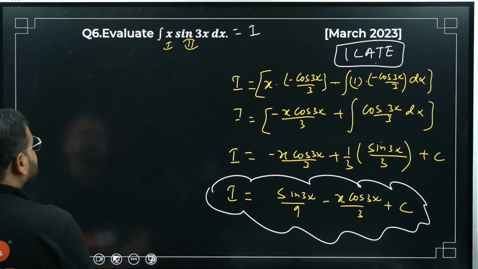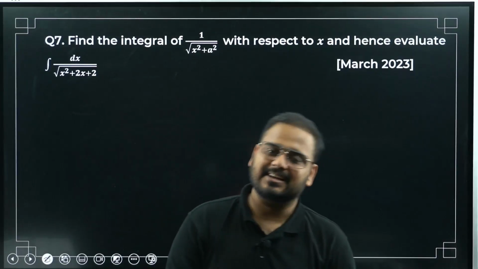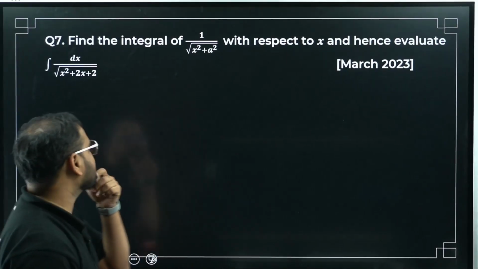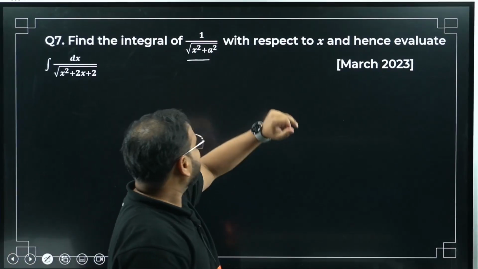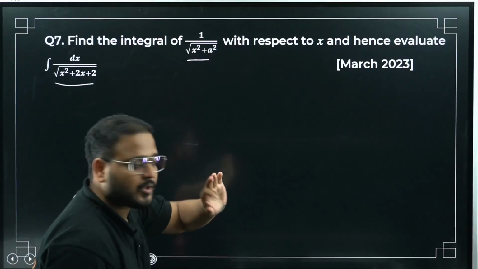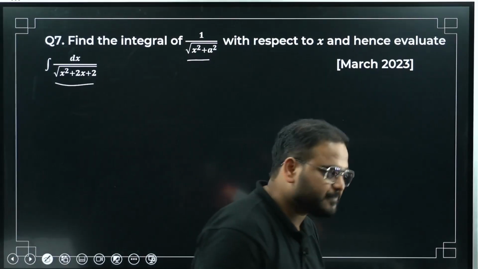Simple, right? By parts. The condition for the preference is ILATE: I-L-A-T-E. Trigonometric comes after algebraic function. Now find the integral of this first with respect to x, and hence evaluate this. Okay, let us do it.